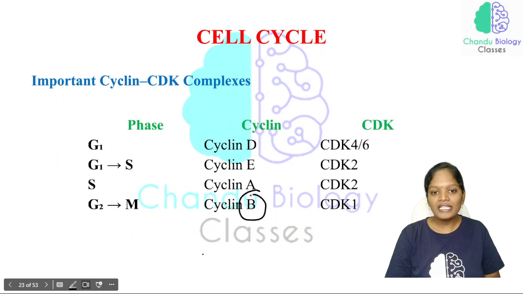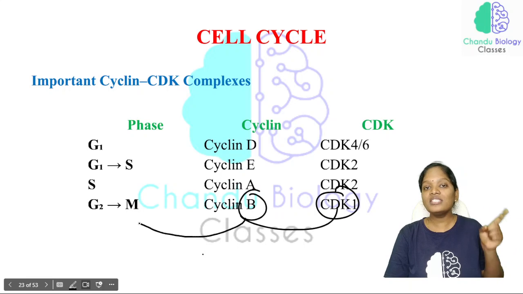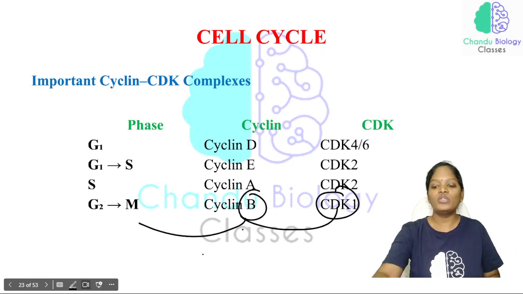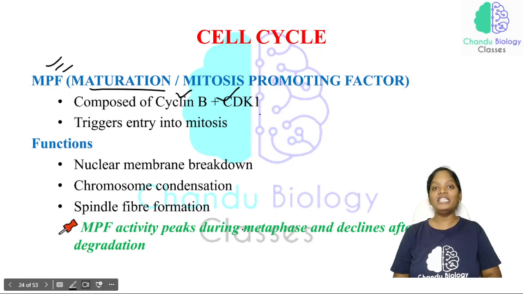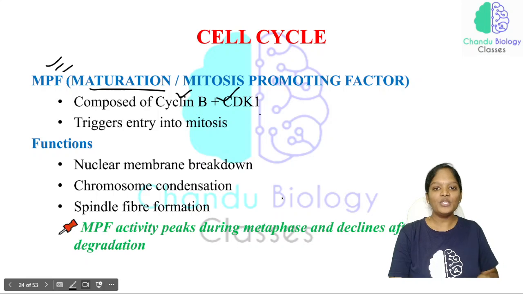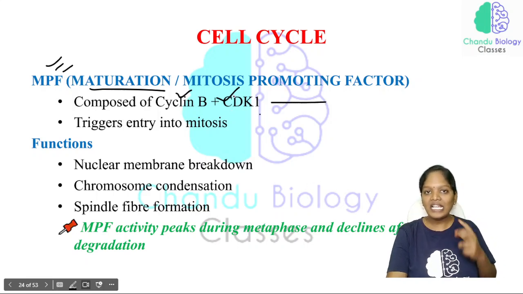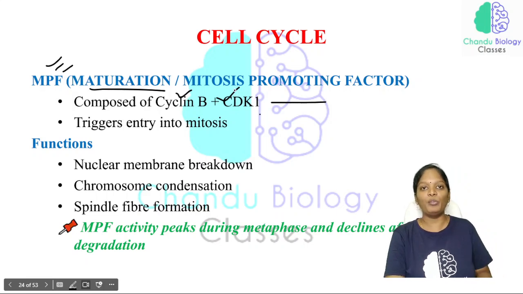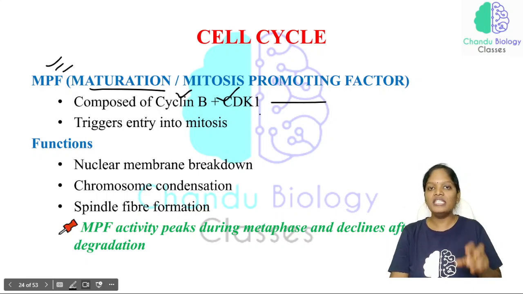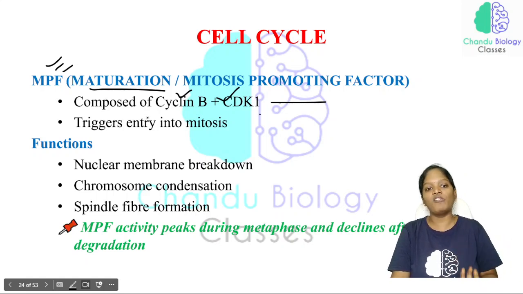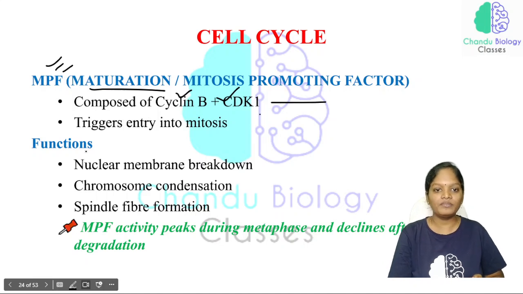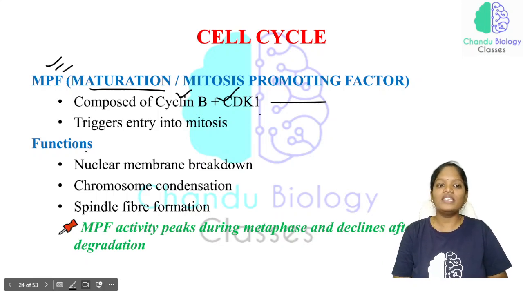Cyclin B and CDK1 are very important for the mitosis promoting factor. So this factor is very important in the mitosis phase, which is why it is called mitosis promoting factor. This MPF complex is the one responsible for triggering the cell to enter into mitosis. What are the functions of this MPF factor?